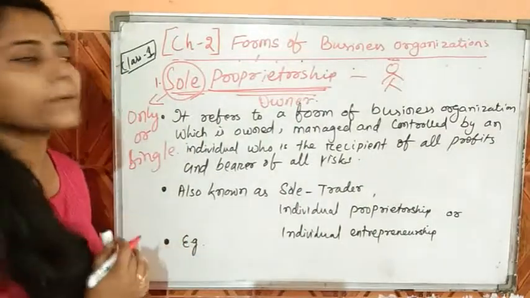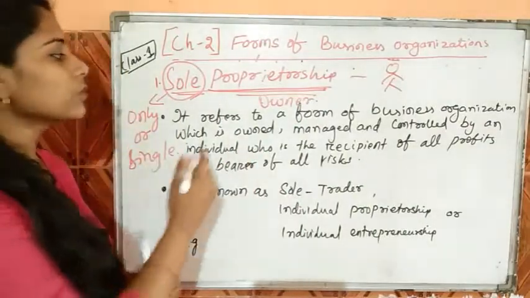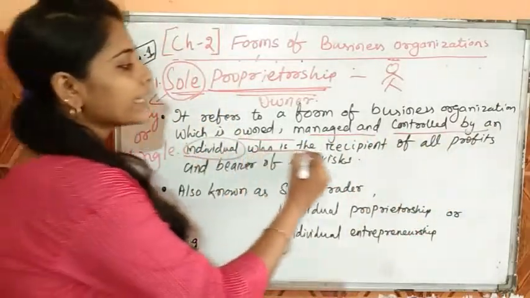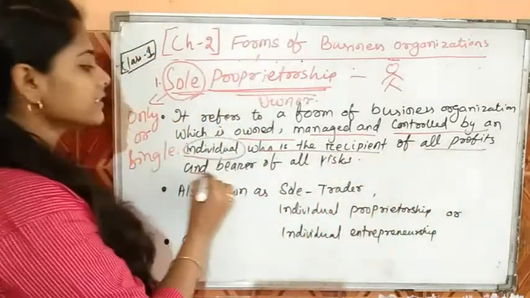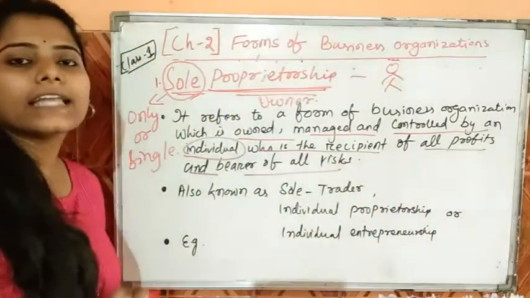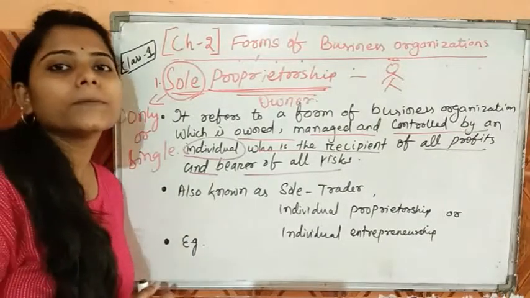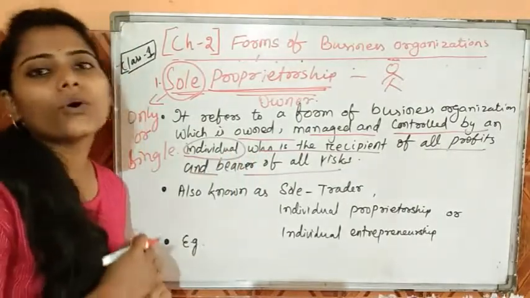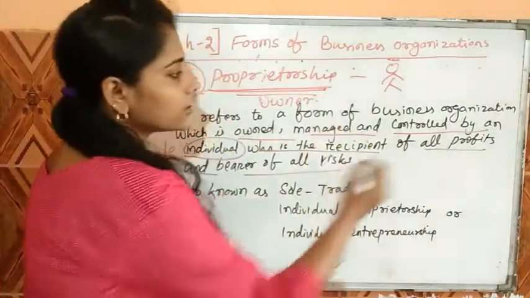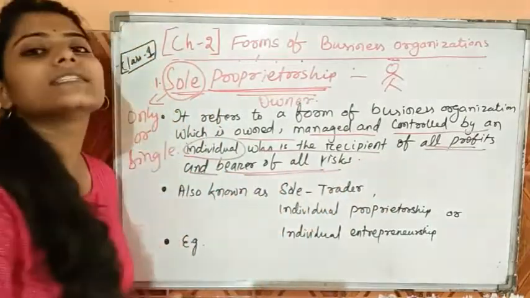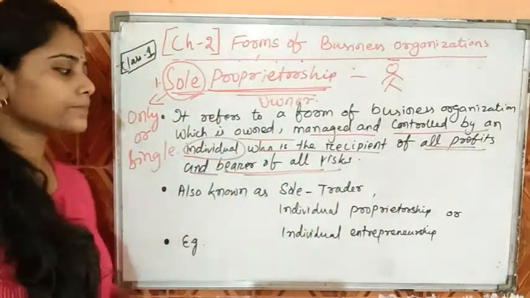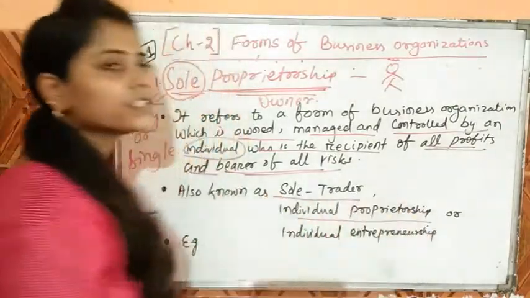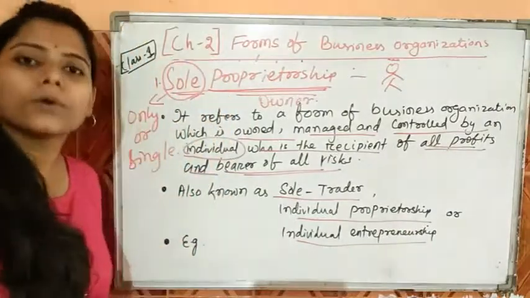And basically it refers to a form of business organization which is owned, managed and controlled by an individual who is recipient of all the profits and bears all the risk. That means it is a person doing a business and the person is only one, and he controls, manages and owns all the business, and he also takes all the profits and bears all the risk which arises from the business. It is also known as sole trader business, individual proprietorship or individual entrepreneurship also.